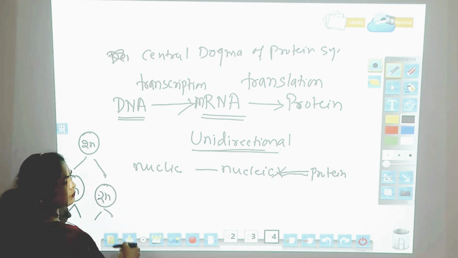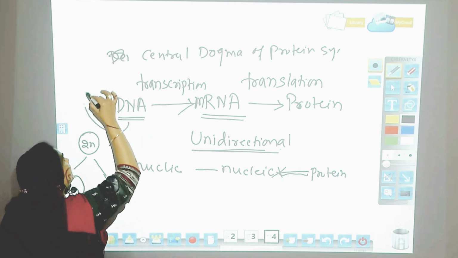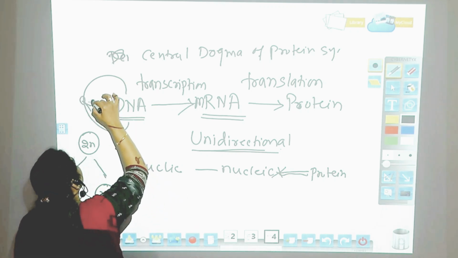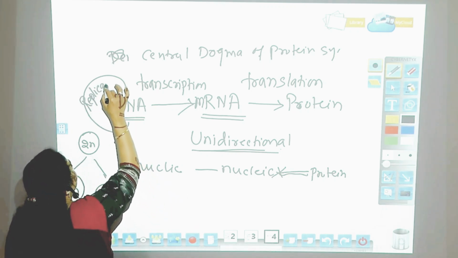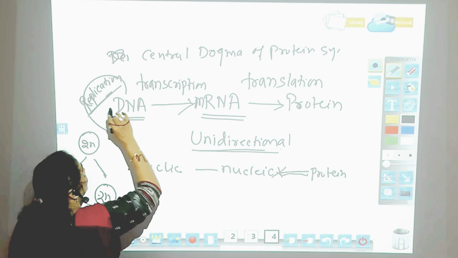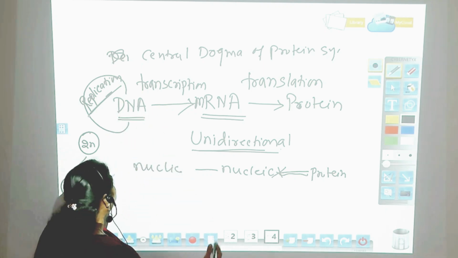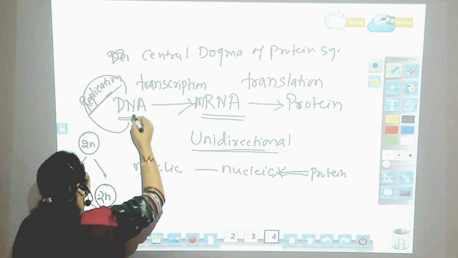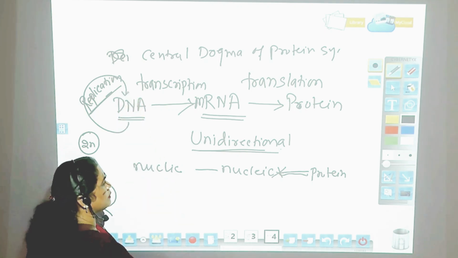So every time it divides, it should have the whole set of chromosomes, and hence the DNA needs to replicate all the time, and that is called DNA replication. There are a lot of enzymes involved in DNA replication, and there are different types of DNA replication.